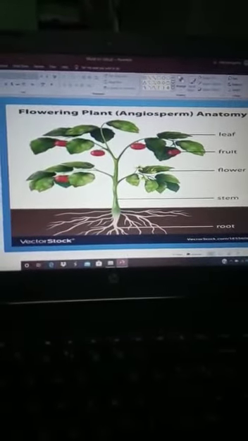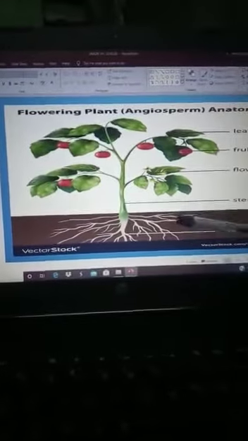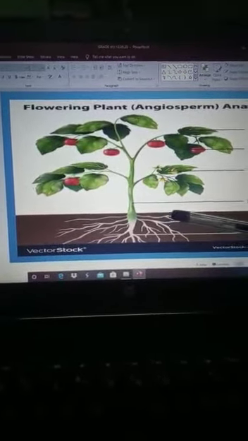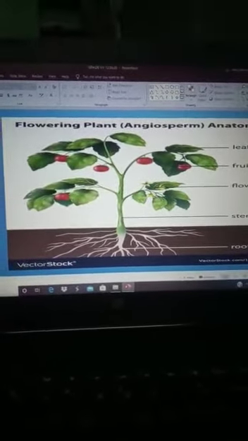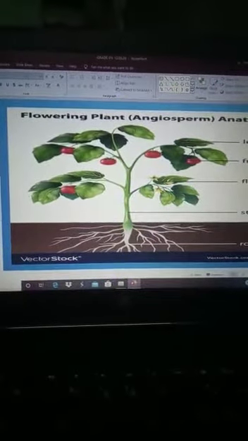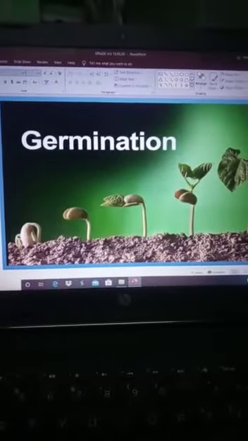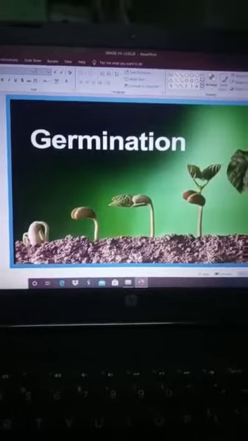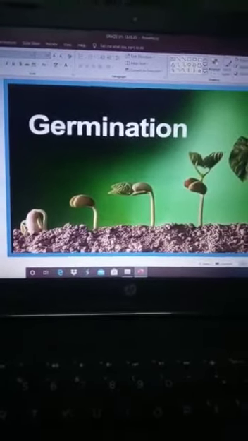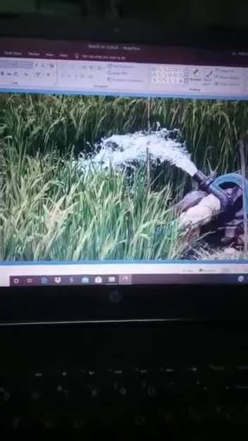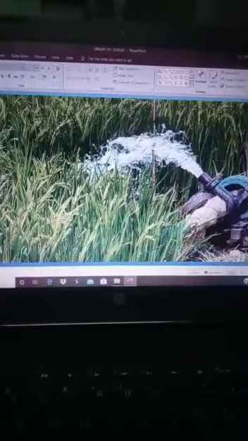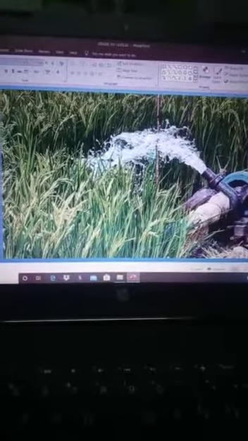Plants always absorb the water and minerals from the soil. Minerals are always dissolved in the water, then enter inside the root system. So for the absorption of minerals, water is very important. And also for the germination of seed, water is essential. Without water, the seed is not able to germinate. That's why farmers supply the water to the croplands. Supplying water to the croplands is known as irrigation.